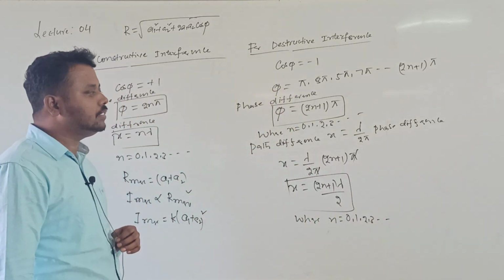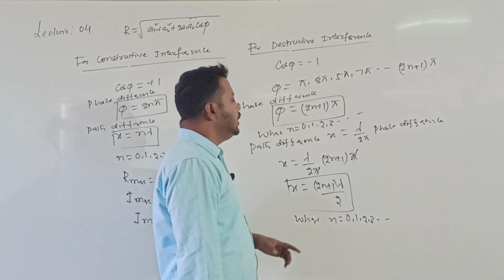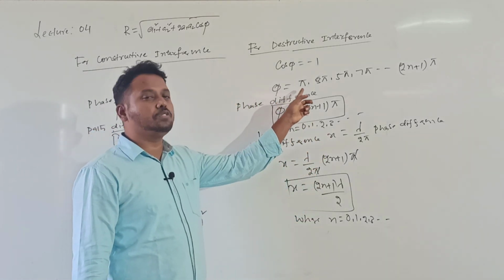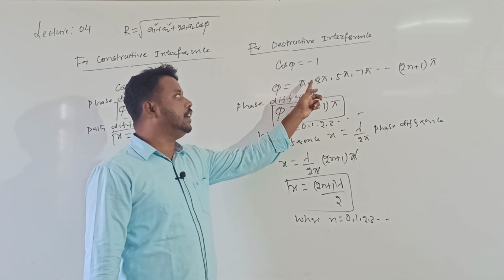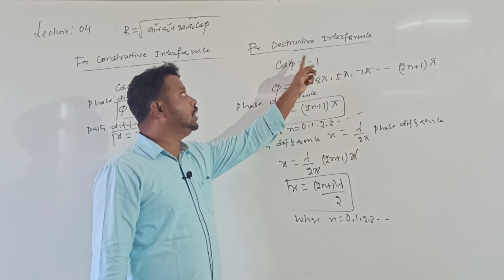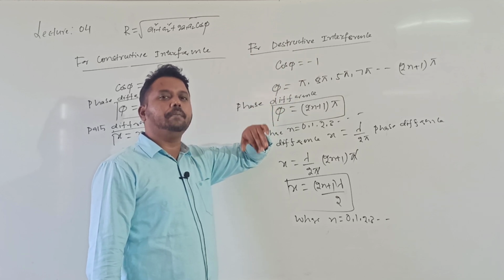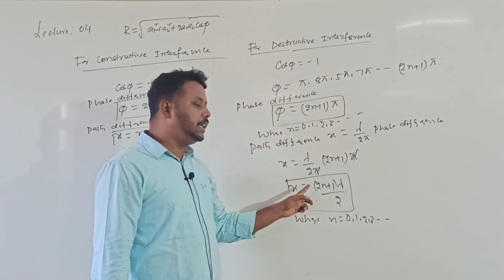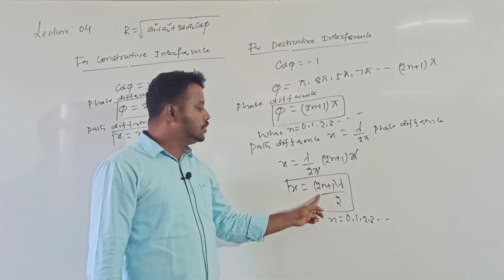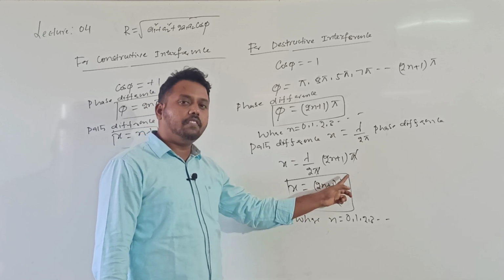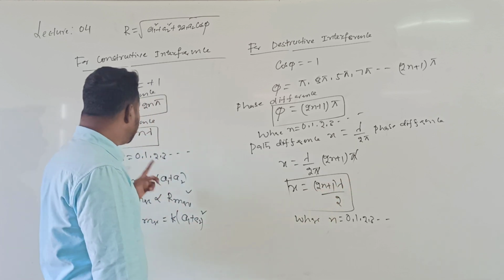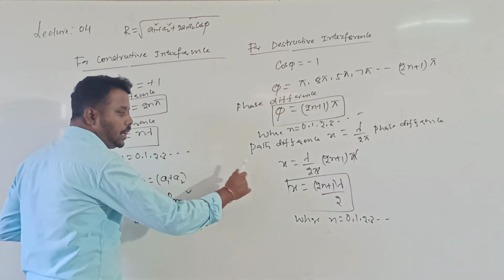Are you getting it, students? So whenever the phase difference between the two superimposing waves is either pi or 3 pi or 5 pi, the two waves will interfere destructively to give the resultant intensity minimum. Or the path difference between the two waves should be equal to an odd integer multiple of lambda by 2. Here you have to check these conditions properly.